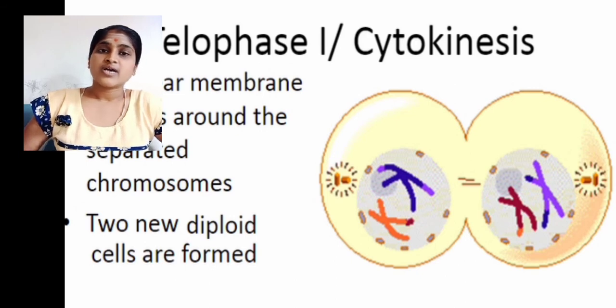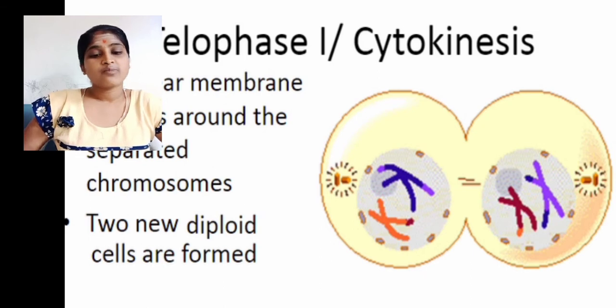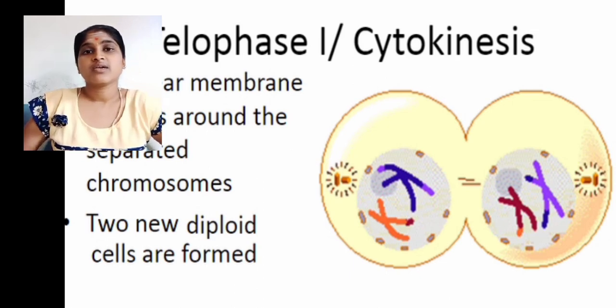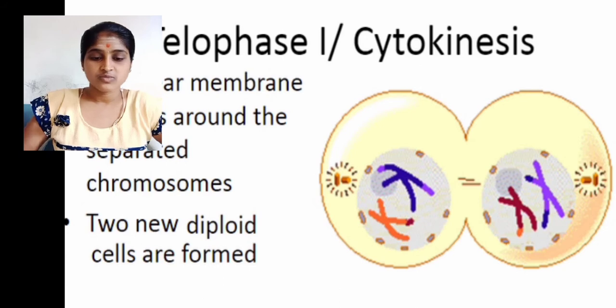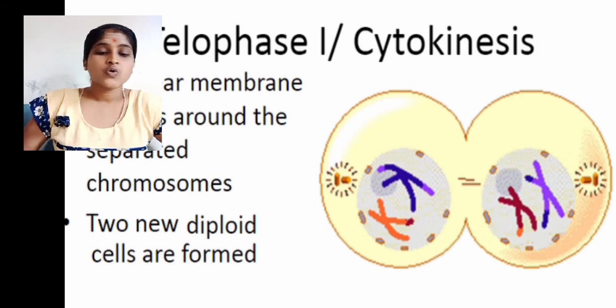And cytokinesis we see when nuclear division is usually followed by cytokinesis. In cytokinesis, half the number of chromosomes, 23 chromosomes, is in the daughter cells, resulting finally in two haploid daughter cells.